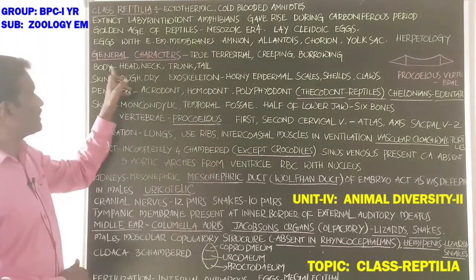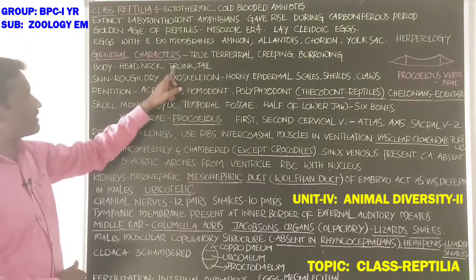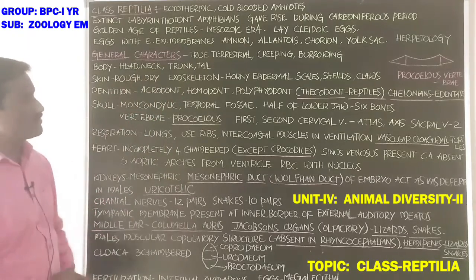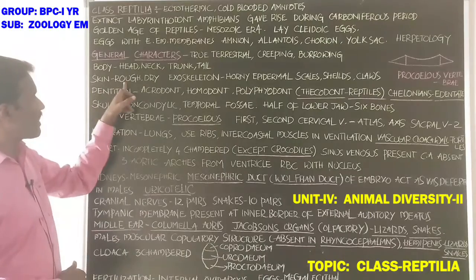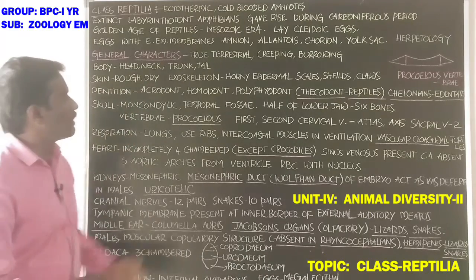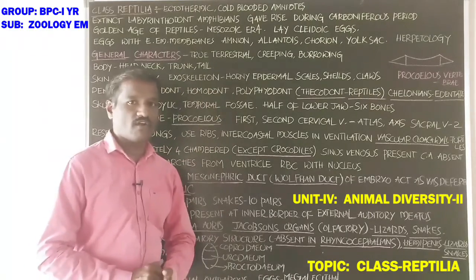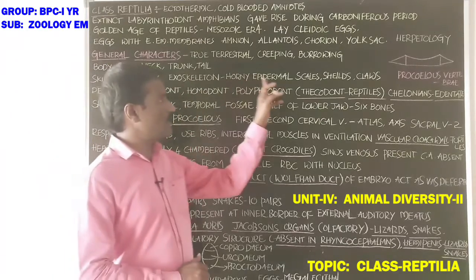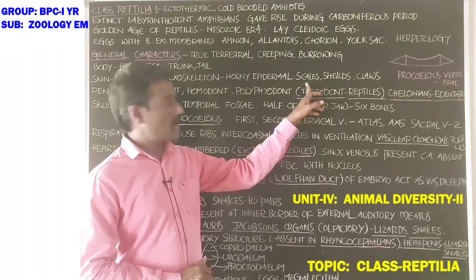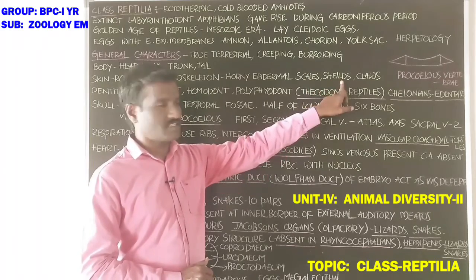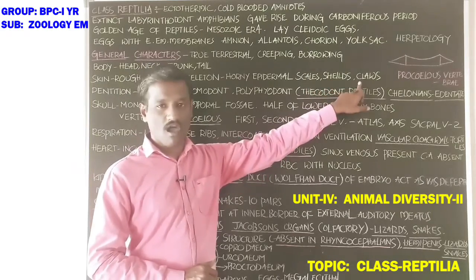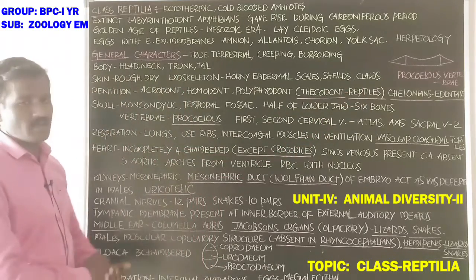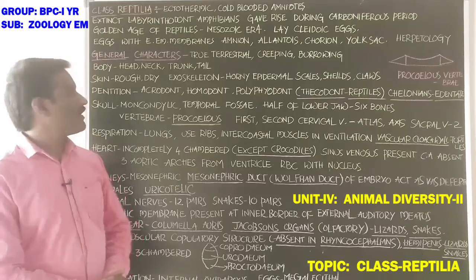Next, the body is divided into four parts: head, neck, trunk, and tail. Skin is rough and dry, and an exoskeleton is also available. The exoskeleton is in the form of horny epidermal scales, and some animals have shield-like structures and also claws. Next, dentition. What about the arrangement of the teeth?